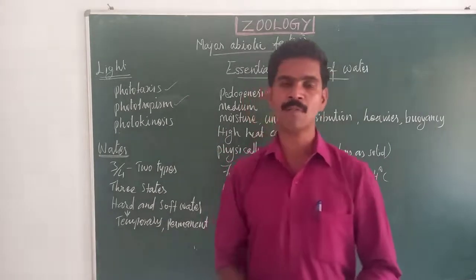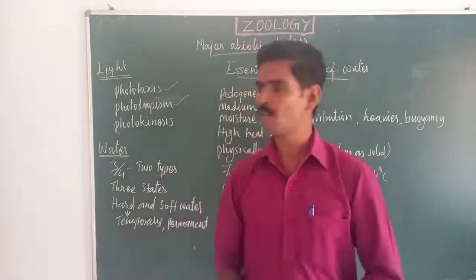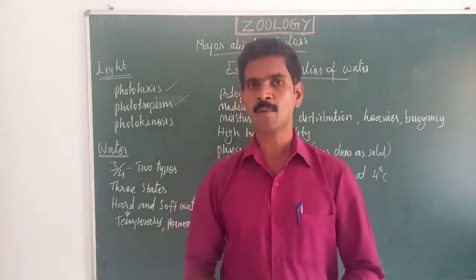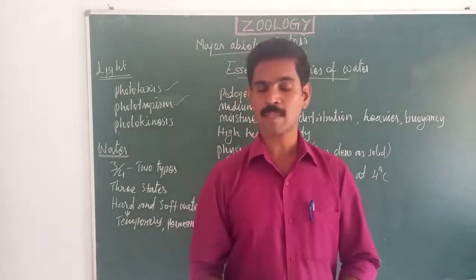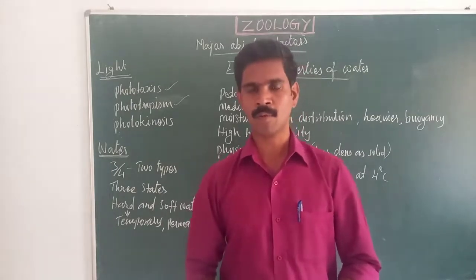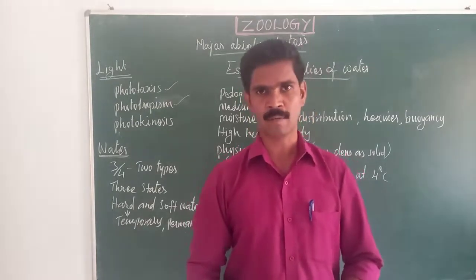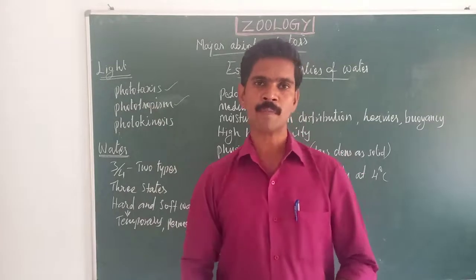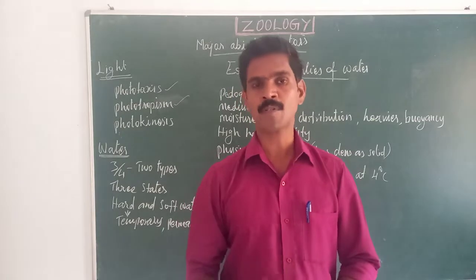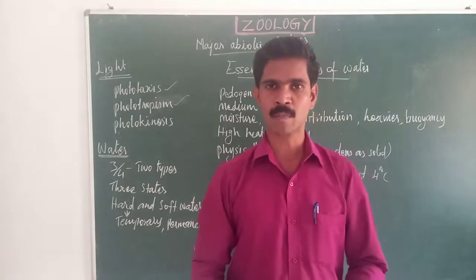Then next 2 mark question, phototropism. Phototropism means growth of an organism in response to light. Here also 2 types of phototropism are there, positive phototropism and negative phototropism. The growth of an organism towards the light is called positive phototropism. Example, sunflower. And negative phototropism means the growth of an organism in the opposite direction, away from the light. Example, the roots of the plants.